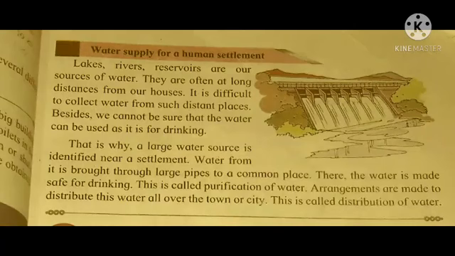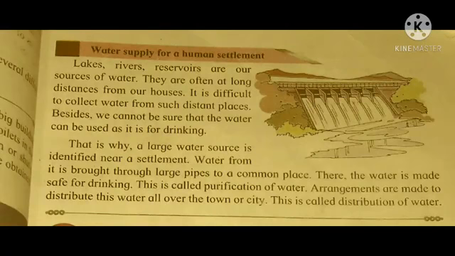Water from its source is brought through a large pipe to a common place, where the water is made safe for drinking. This is called purification of water. Arrangements are made to distribute this water all over the town or city. This is called distribution of water.